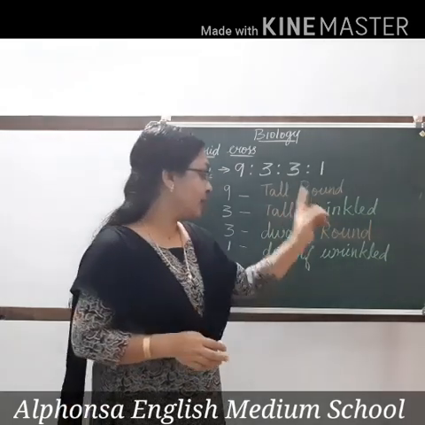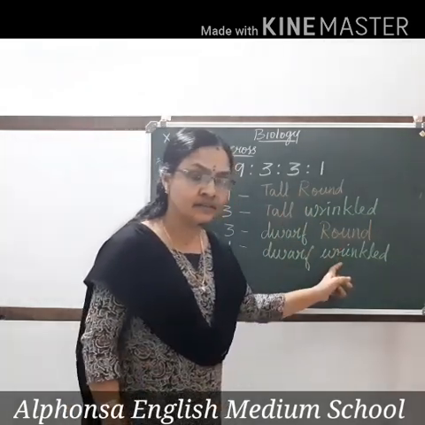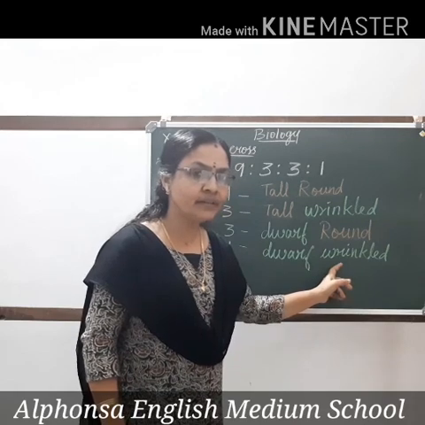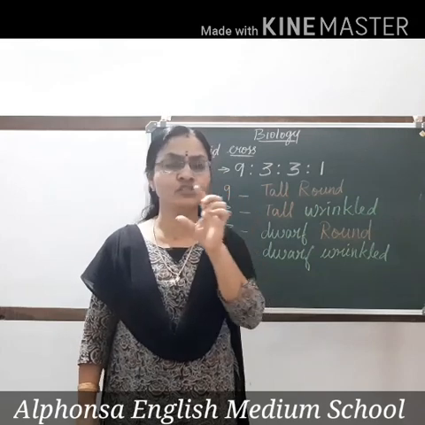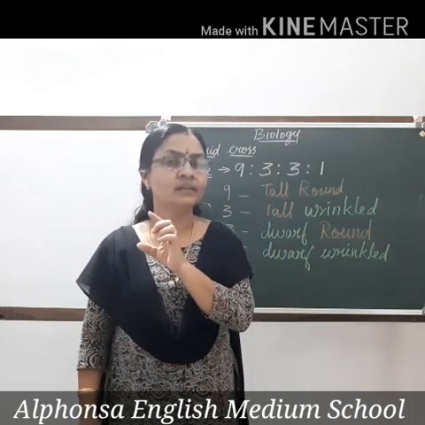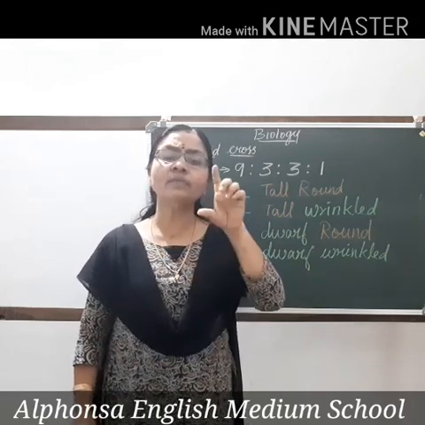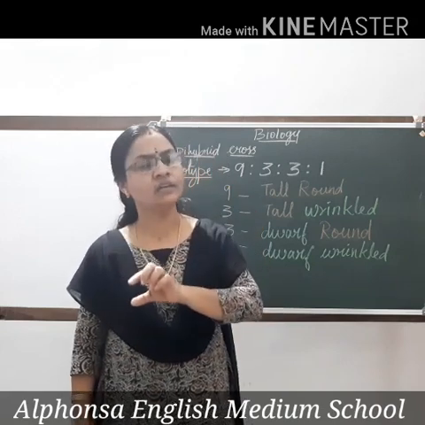But to represent wrinkledness, how many small r should be there? 2. Always the same alphabet is used to represent the character, but one will be a capital letter and the other one will be a small letter.